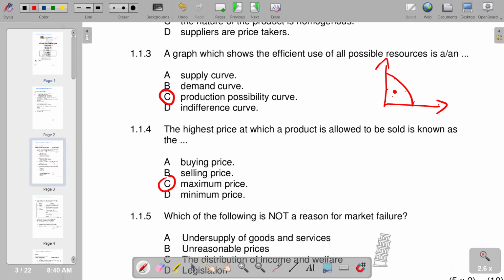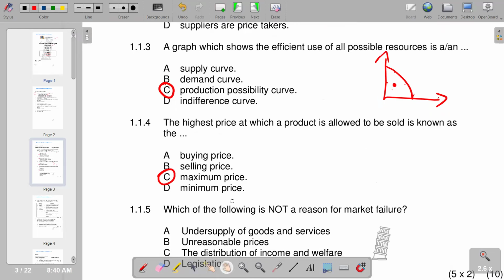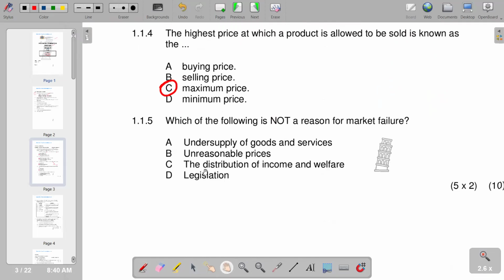Then moving on to the next part, which of the following is not a reason for market failure? So you try to see according to the responses given, but the question is saying which is not. So we have to identify the one which is not a reason for market failure. So we have under supply of goods and services, which is a reason for market failure, and unreasonable prices, it is a reason for market failure. The distribution of income and wealth can be, but if you look at D, legislation is the one that is not. So we have D.